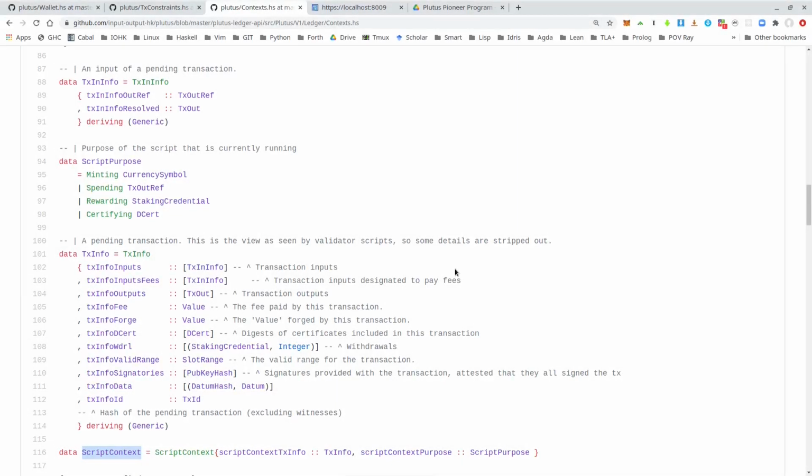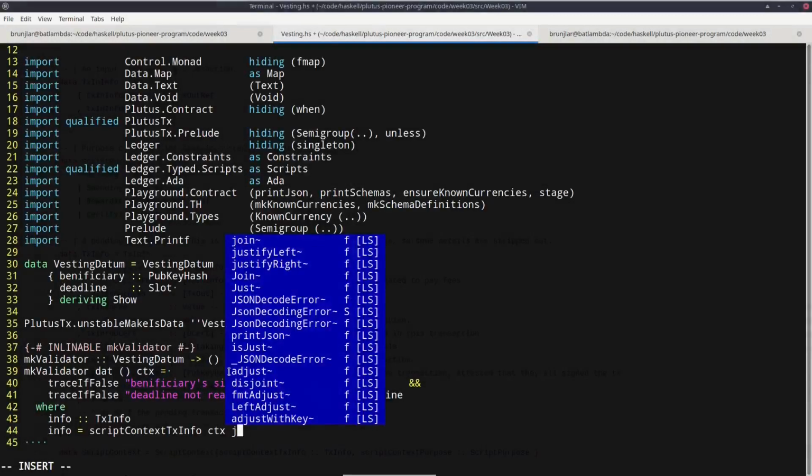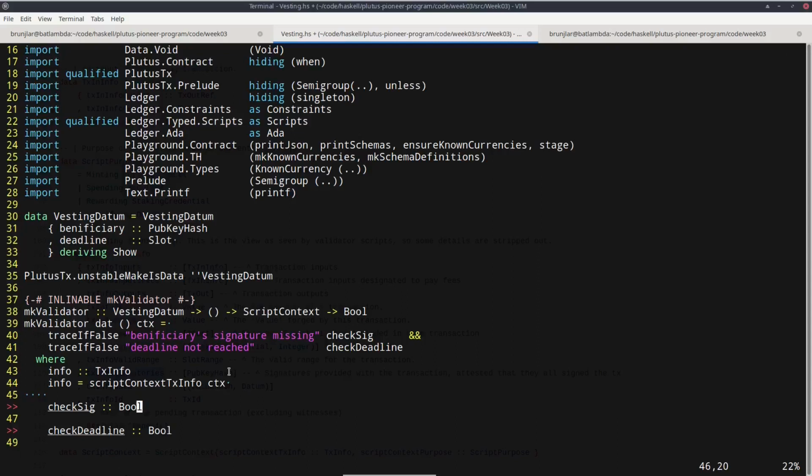Now for the first helper function, the check sig, we must check that the beneficiary has signed the transaction. And in the txinfo value, we have this field, txinfo signatories, which is a list of pub key hashes. So we must check that the beneficiary's pub key hash is included in this list. That means that the beneficiary has signed the transaction. So we can implement this first part now.